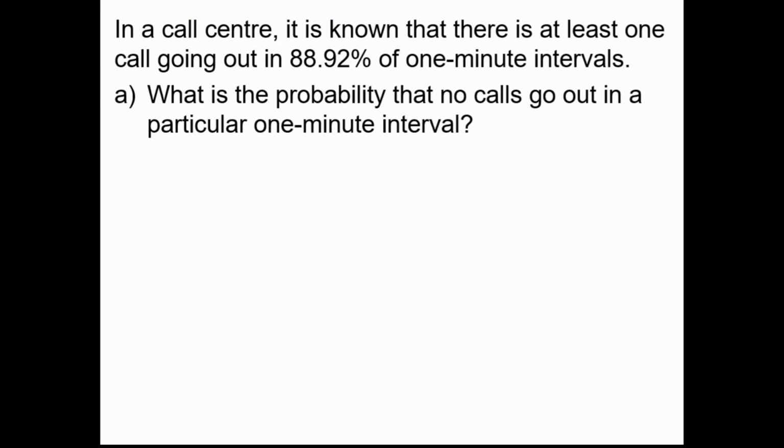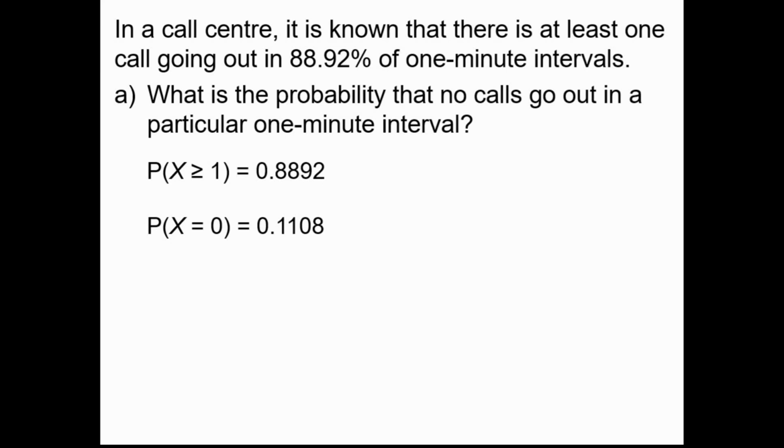So first of all, if we've got at least one call going out in that percentage of 1 minute intervals, then hopefully you're happy that 0 calls would go out in the remainder, so with probability 0.1108. Okay.